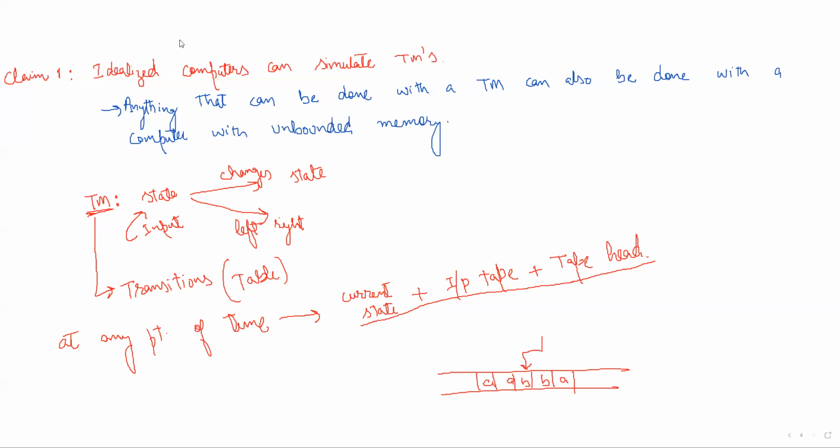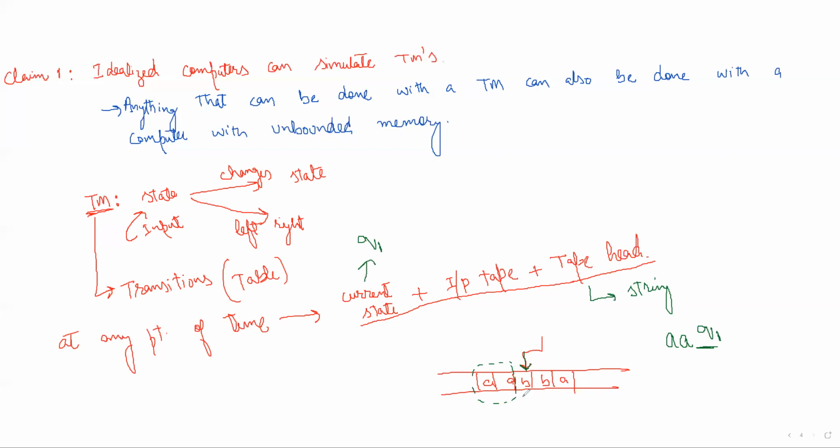So how will we store these things? We can store them using a single string. What will the string be? We first write whatever is on the left of the tape head, which is A, A. Then after A, A, we write the current state. Let's suppose the current state is Q1.